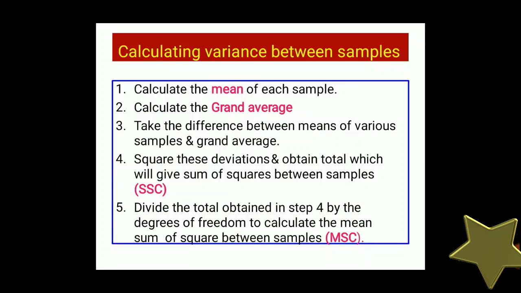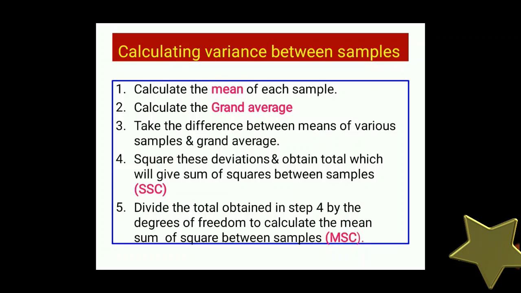Calculate the grand average. What is the grand average? First of all we will find the average of each and every group, then we will find the grand average. Take the difference between the means of various samples and the grand average. Like if the grand average is 15 and the means are 10, 11 and 12, then 10 minus 15, 11 minus 15 and 12 minus 15.